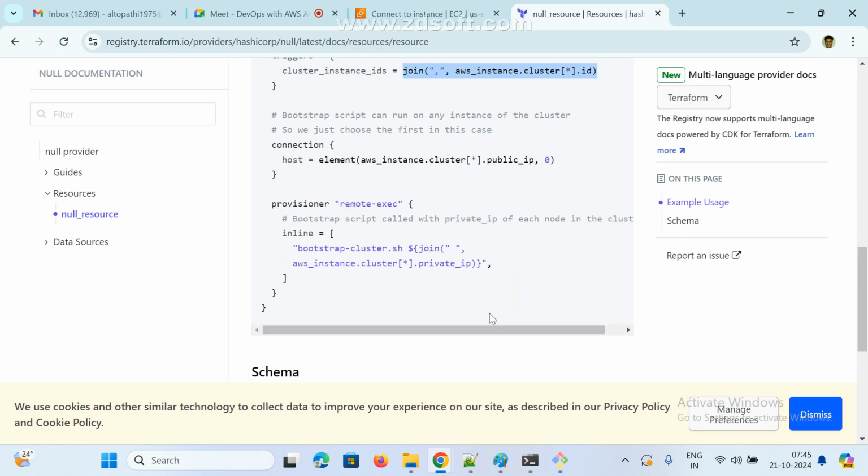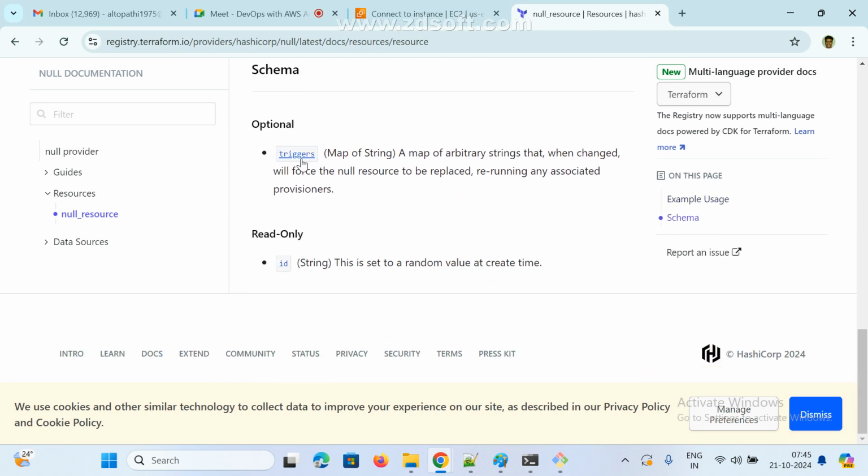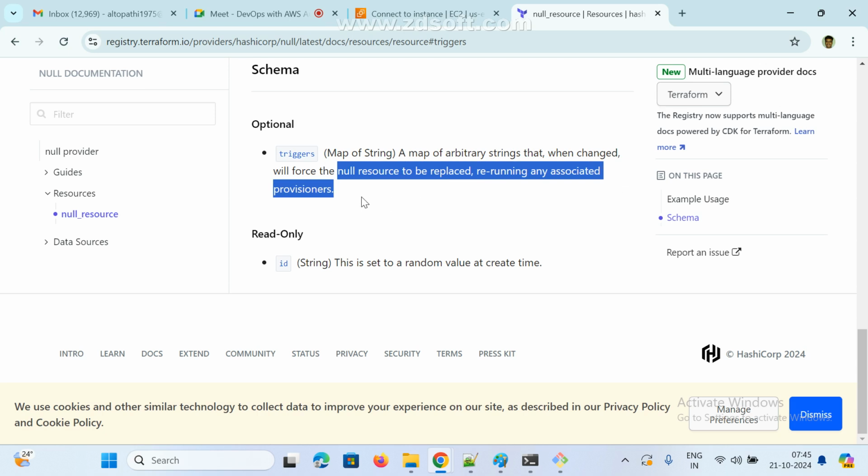Whatever you want, we can use it. So that is a trigger. Trigger is a map of string attributes; when changed, it will force the null resource to be replaced, rerunning the associated provisioner.